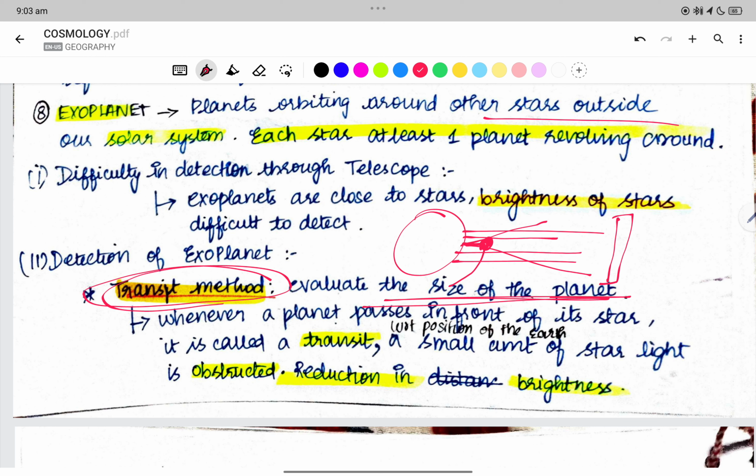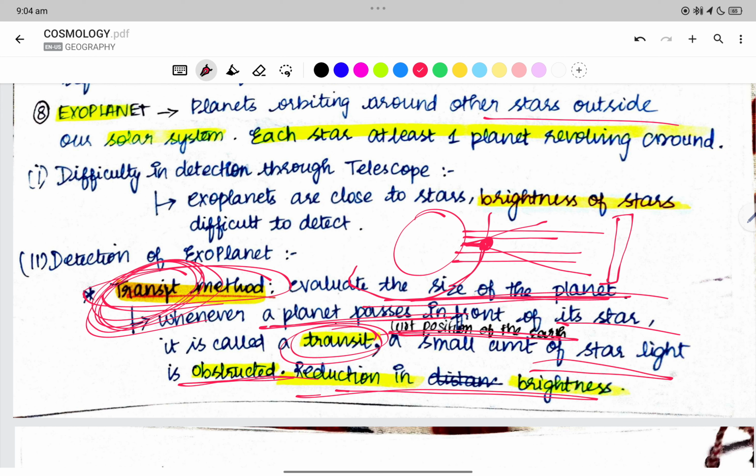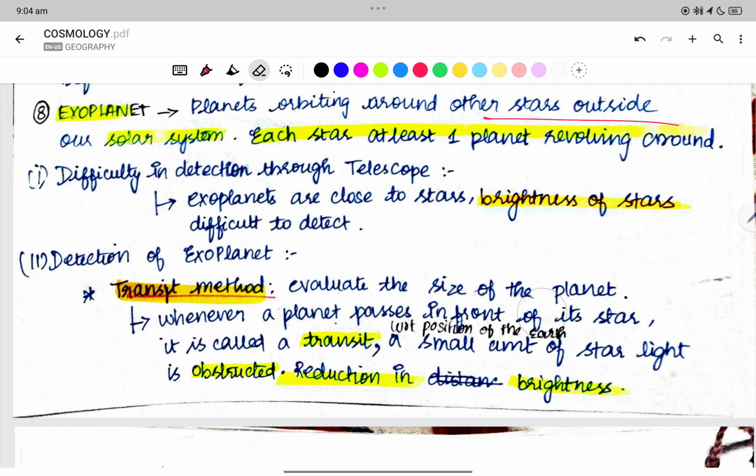To evaluate the size of the planet, whenever a planet passes in front of the star, it is called transit. Transit means whenever you are passing in front of me, you are being called transit. So whenever a planet passes in front of a star, it is called transit. With respect to the position of the earth, a small amount of starlight is obstructed, a reduction in the brightness. So with the reduction in the brightness, we are using this method to determine the location and the size of the planet, right?